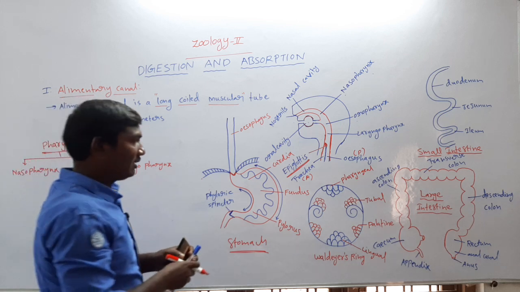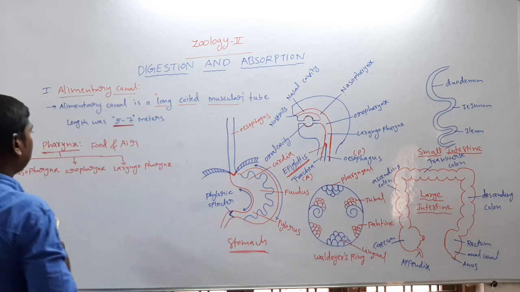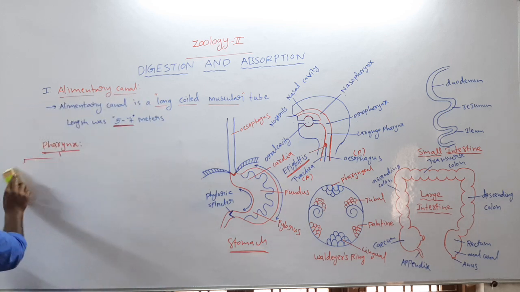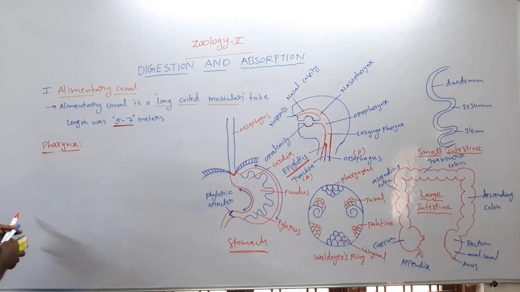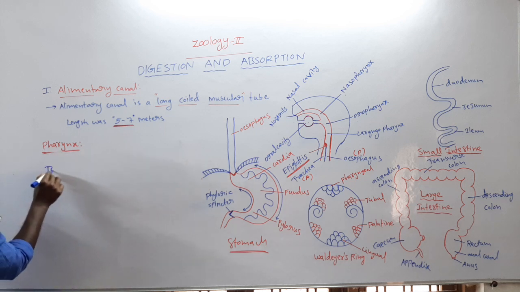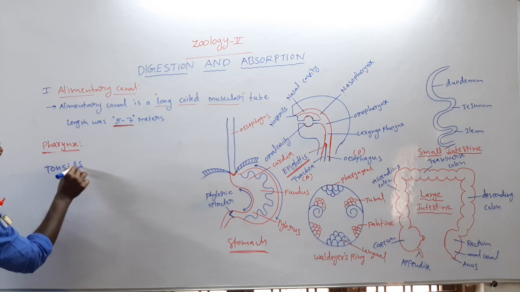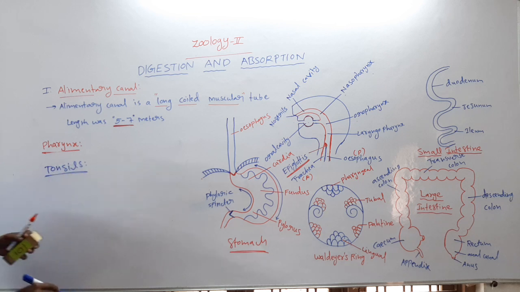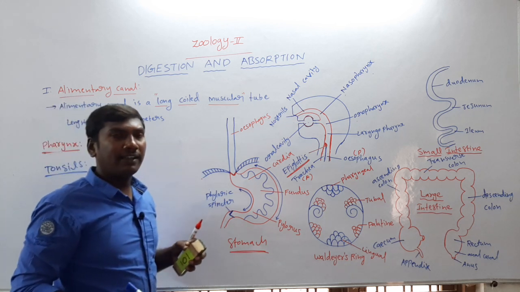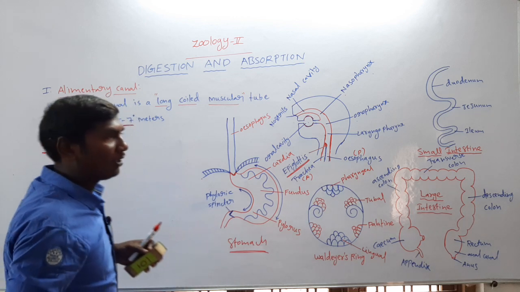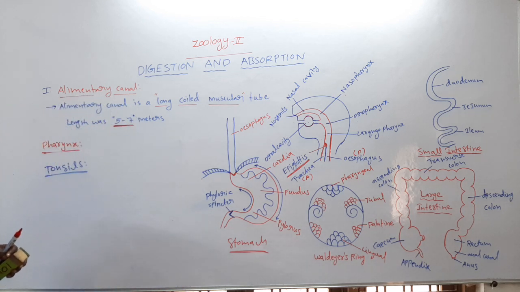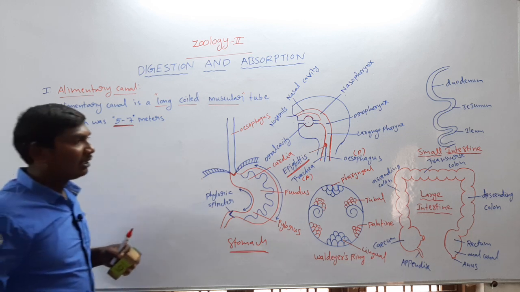Next one, tonsils. The pharynx contains tonsils. There are types of tonsils.